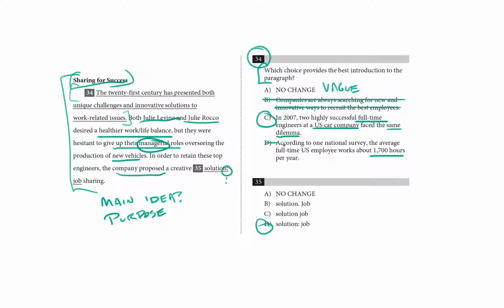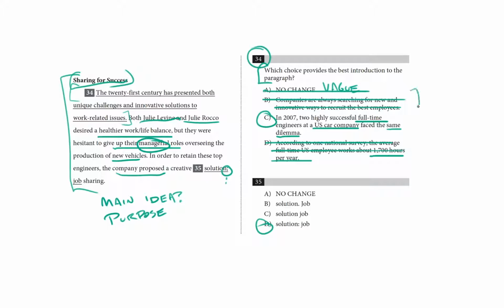Because this passage isn't really about full-time employees, it's about full-time employees that become part-time through job sharing. So I'm going to get rid of this vaguer option that's just about unique challenges and innovative solutions. I'm going to instead go with the more specific one that directly relates to the context of the paragraph.